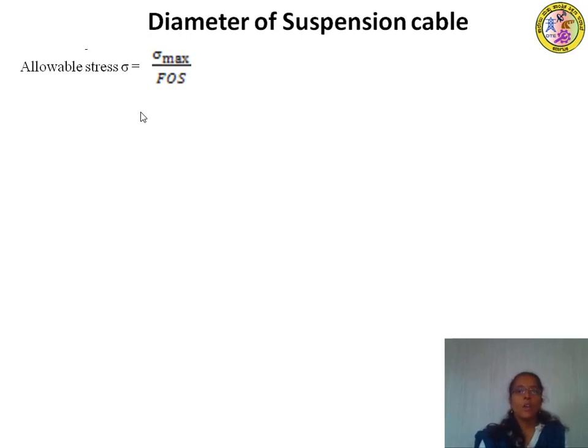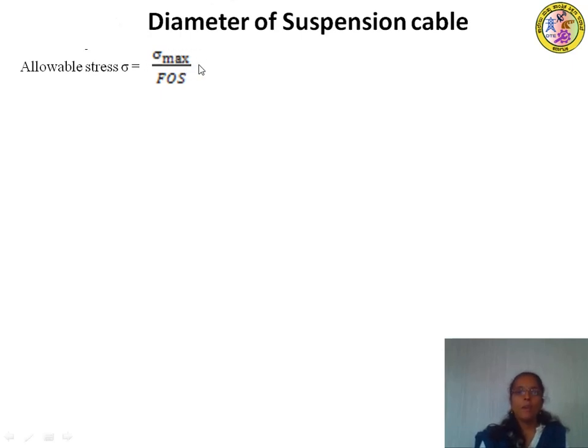Allowable stress sigma is given by sigma max divided by FOS. What is the sigma max? It is the maximum permissible stress in the material, or in the cable.